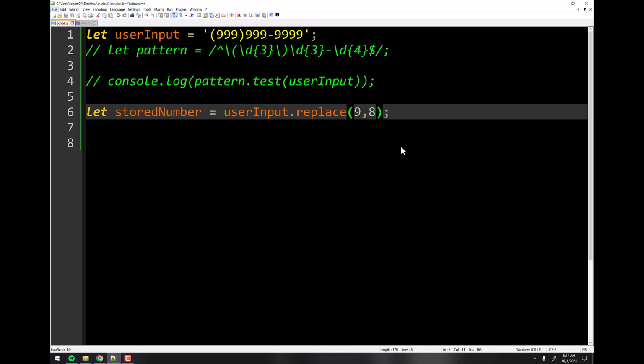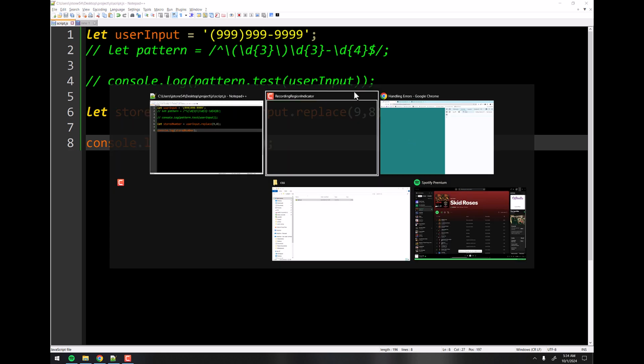And of course, if we want to see it, we should probably print it out. So let's console that out right there and try that again. And you can see that first 9 is now an 8.